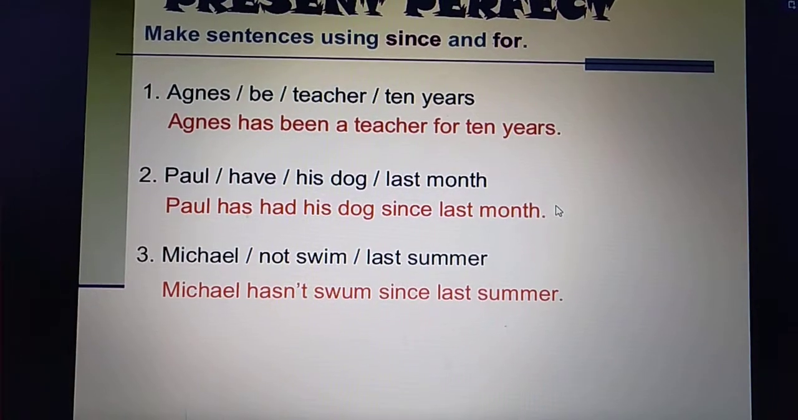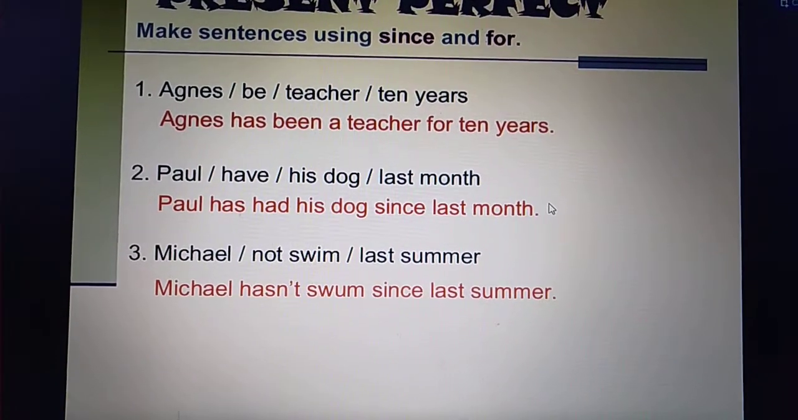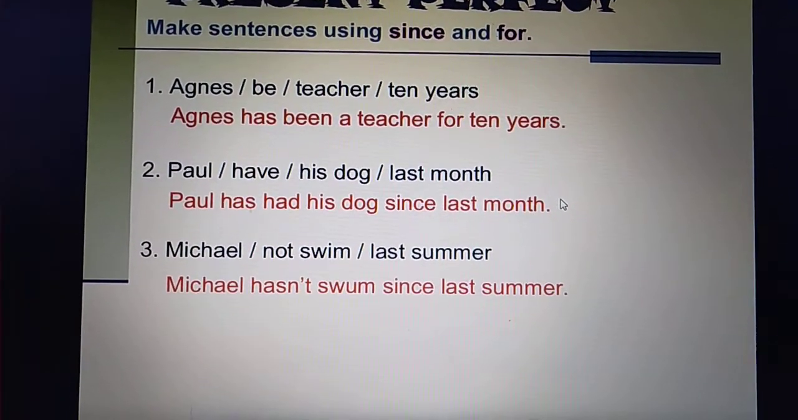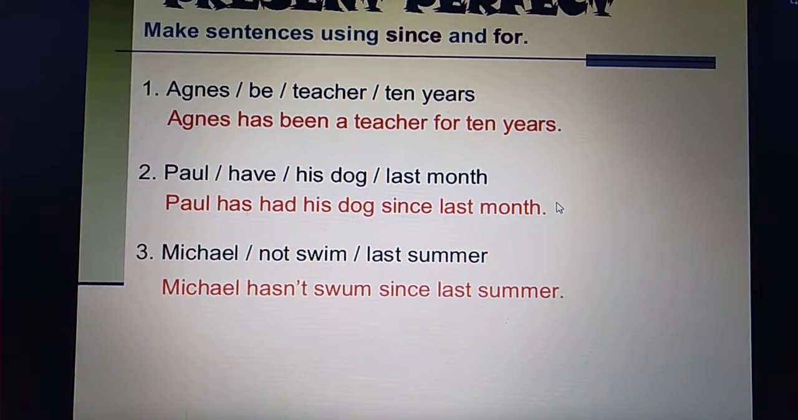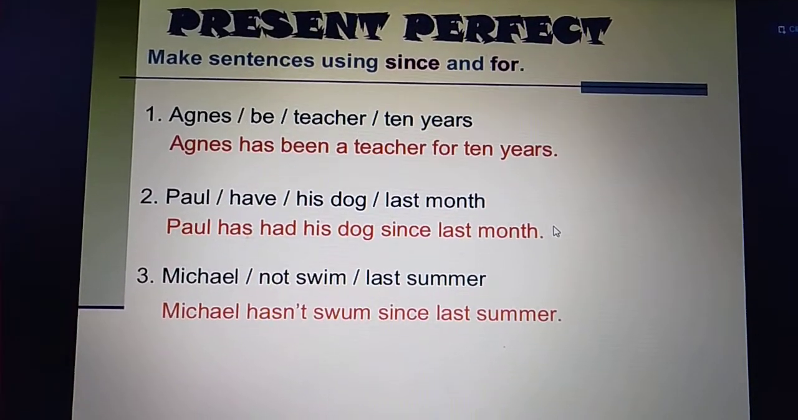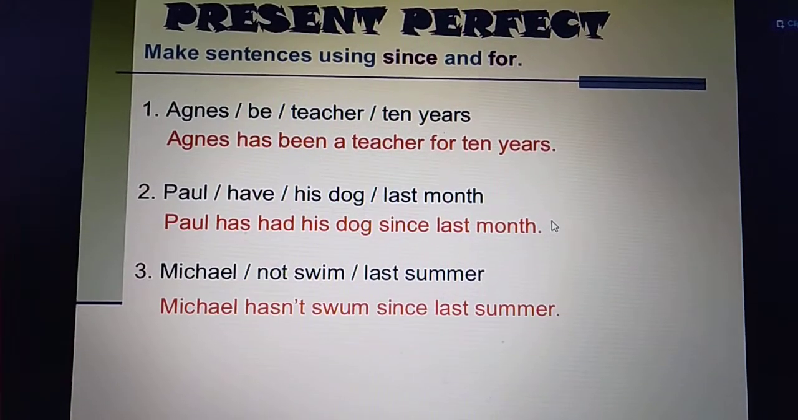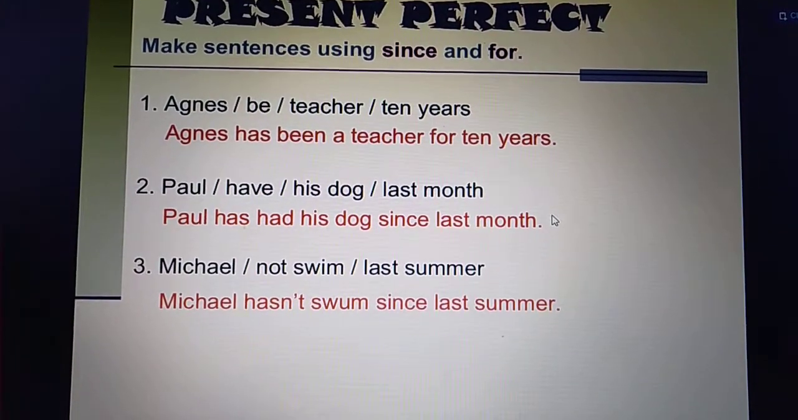Like for example, Agnes has been a teacher for 10 years. Now we don't know exactly when she started teaching, we don't know the date and time, but we know the time period of that action, that she has been a teacher for 10 years.